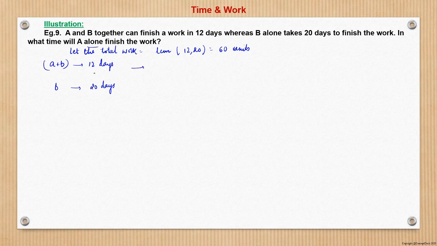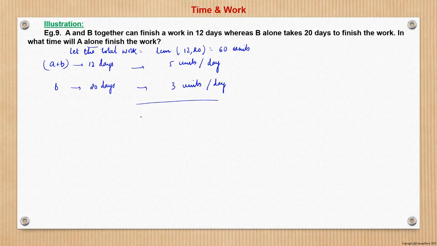So we can say that the efficiency, or the working rate, of A plus B will be 60 by 12, which is 5 units per day, and here it will be 3 units per day for B, right? So A plus B working together can do 5 units in one day, and B working alone can finish 3 units in one day.